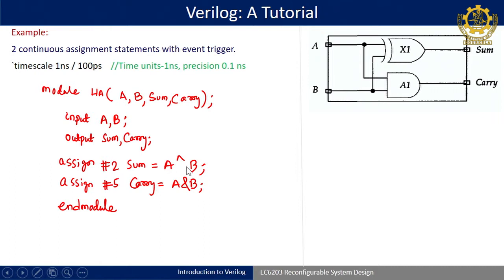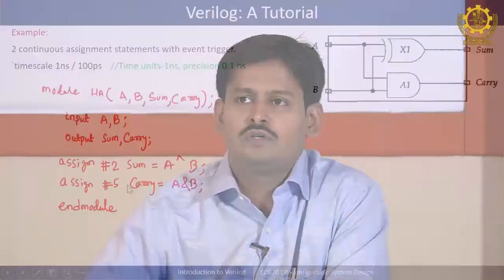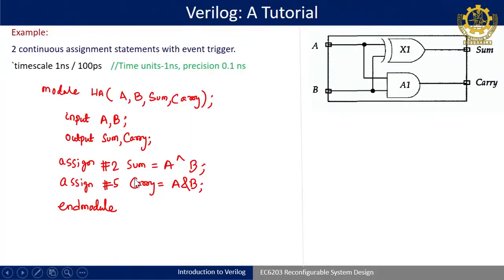So, you can just imagine the XOR gate has a propagation delay of 2 time units. I am not telling here 2 nanoseconds, I will tell later how the time units can be incorporated here. Just for the timing you remember that it is 2 time units. Maybe let us say 1 time unit is 1 nanosecond. So, after 2 nanoseconds the value of A XOR B will be assigned to sum. Similarly, the carry will be evaluated. Here we are having standard operators, this one for XOR and this one for AND.